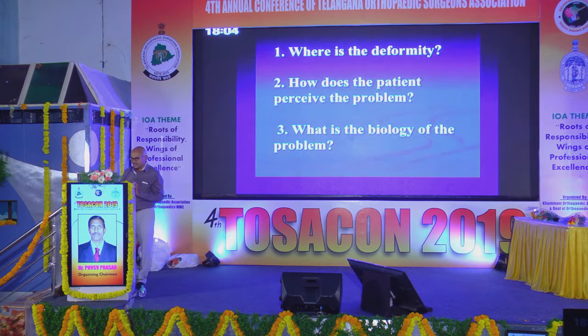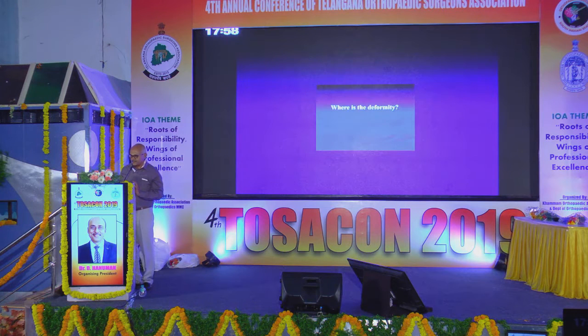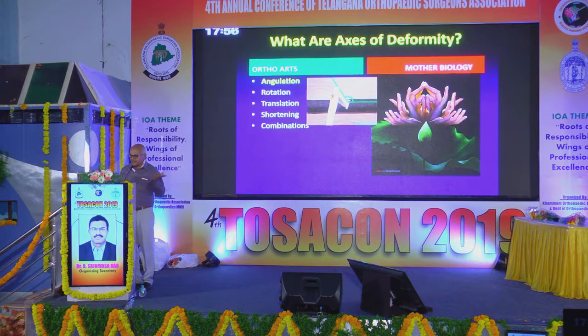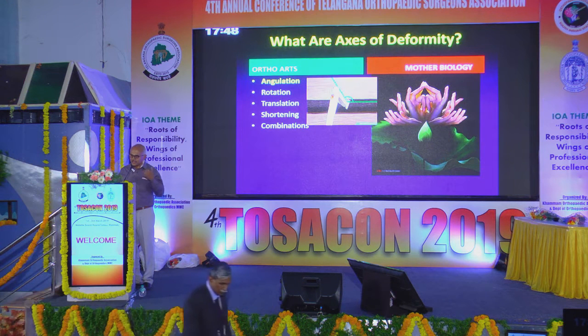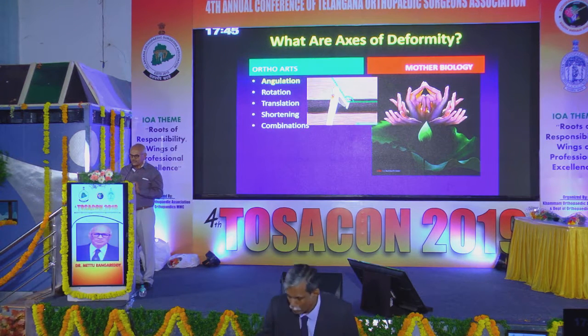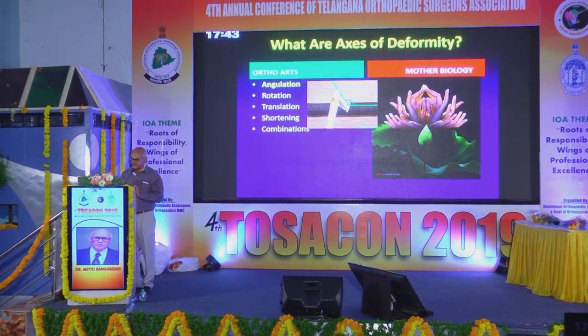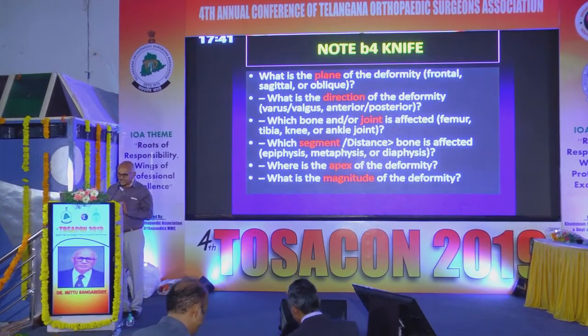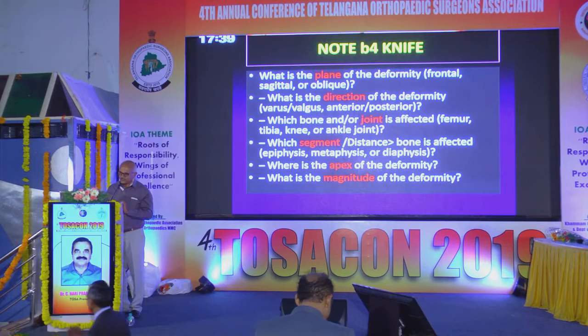So same thing, where is the deformity? How does the patient perceive the problem? What is the biology of the problem? So where is the deformity? Arvind has already detailed everything. So there are 6 factors: angulation, rotation, translation, shortening, and combinations of all this. So you have to take care of the mother biology. And there are 5 magnitudes of the deformity that you have to note.